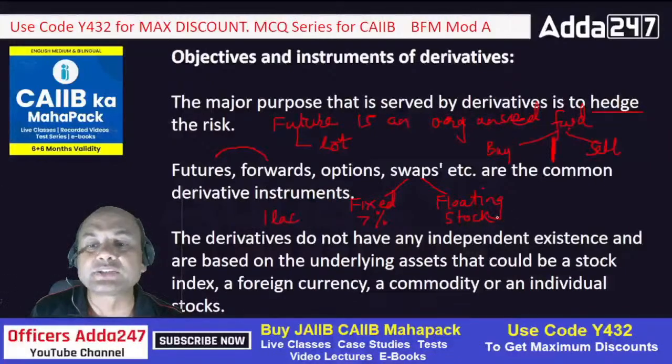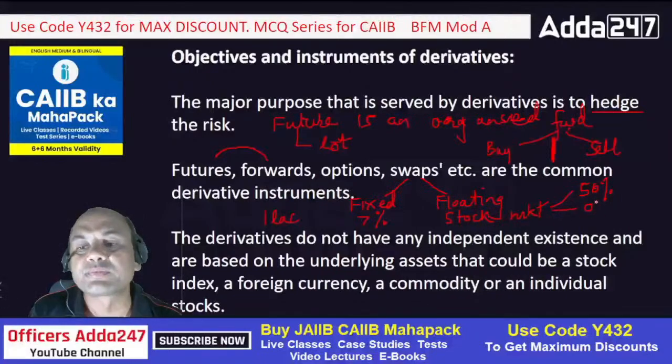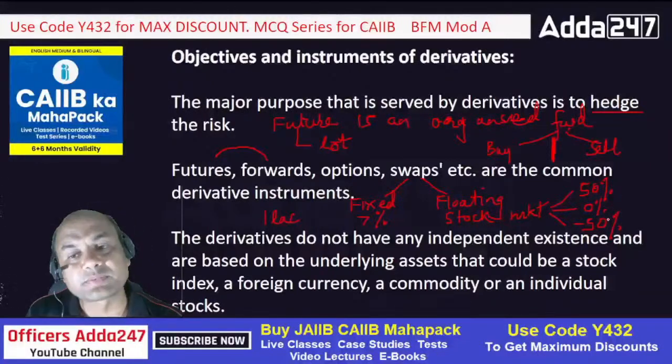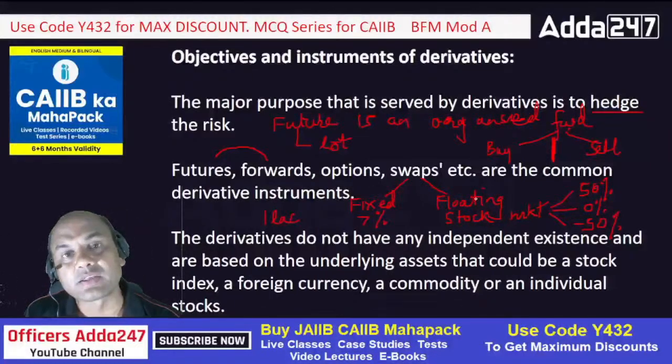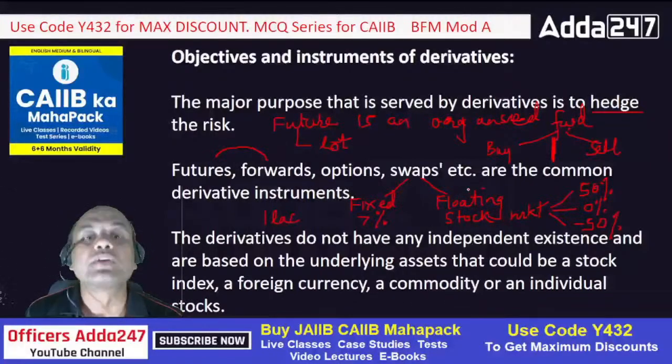In the stock market, I can either get 50%, or I can get 0%, or I can get minus 50%. All the money can go. So all three things are possible. So what is this? This is a floating leg. What I am giving you is a fixed leg. What I am getting is a floating leg. The reverse can also be true. So remember, in swaps there is always one leg which is fixed and the other leg which is floating.